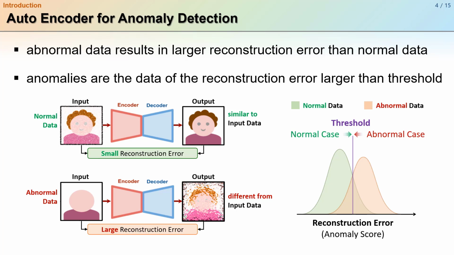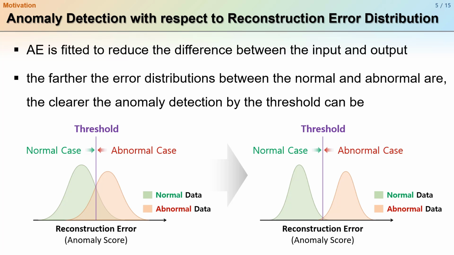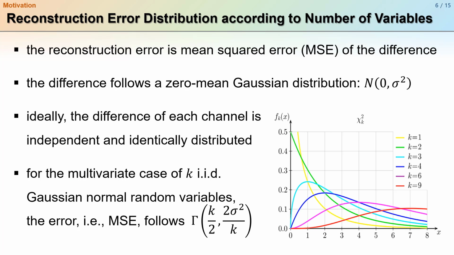After the autoencoder is fitted to a normal dataset, abnormal data results in larger reconstruction error than normal data. So if the reconstruction error of some data is larger than a threshold, we can regard them as anomalies. As you can see, the anomaly detection by threshold can be clearer as the reconstruction error distributions, or anomaly scores, between the normal and abnormal are far away from each other. Usually we use the mean squared error of the difference between the input and output as the reconstruction error, where the difference generally follows a zero-mean Gaussian distribution.